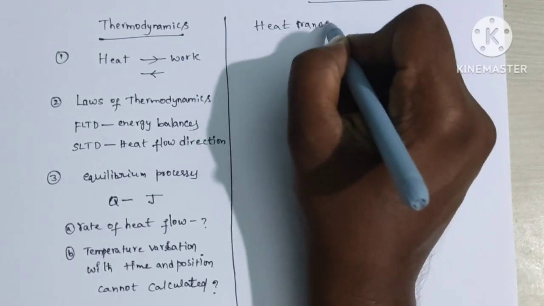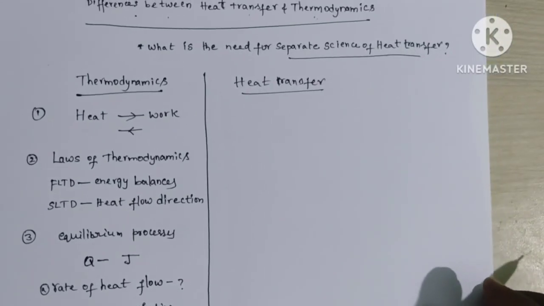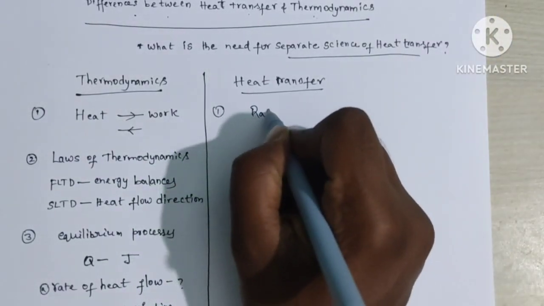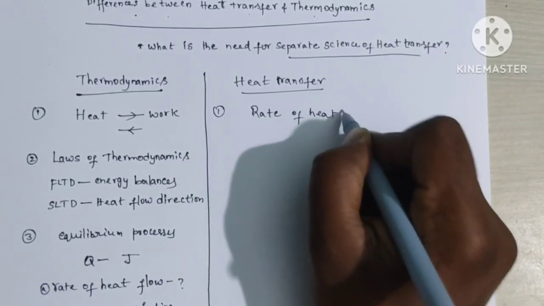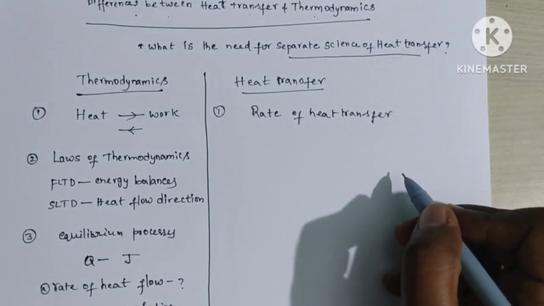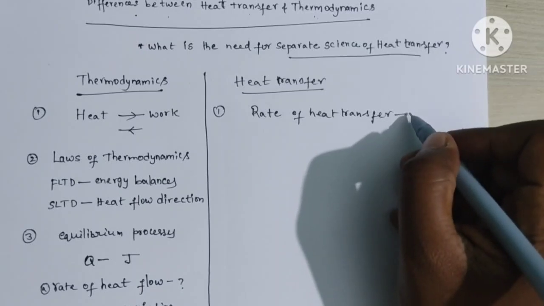Heat transfer subject deals with rate of heat transfer. How much heat flows per unit time is to be determined by using rate equations.